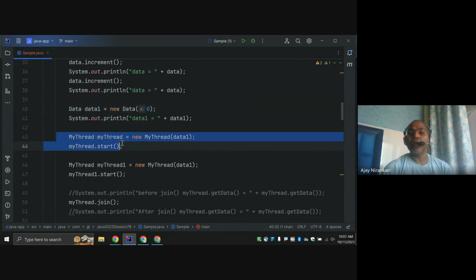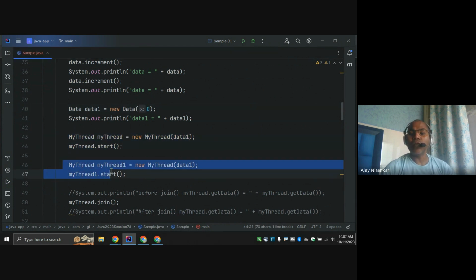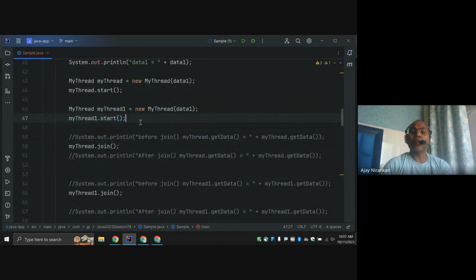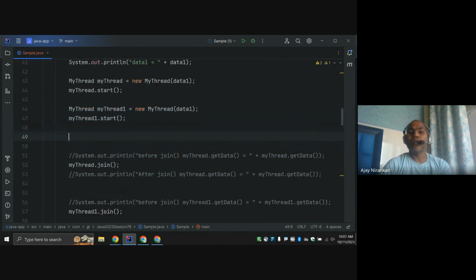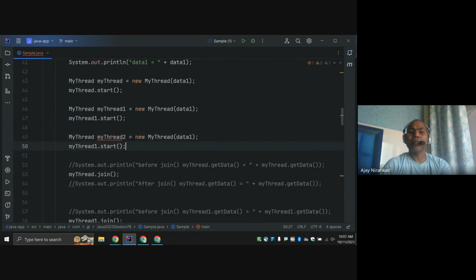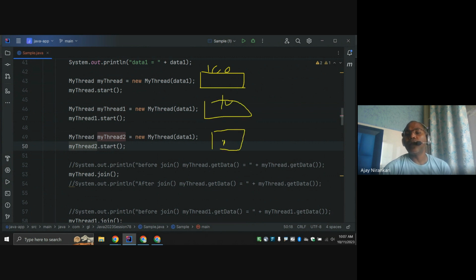One thread does the summation of 10,000, another thread does the summation of 10,000, and a third thread does the third part. My assumption is that when writing the code, each thread adds the data, so this adds 1,000, this adds 1,000, this adds 1,000. The total summation would be 3,000.